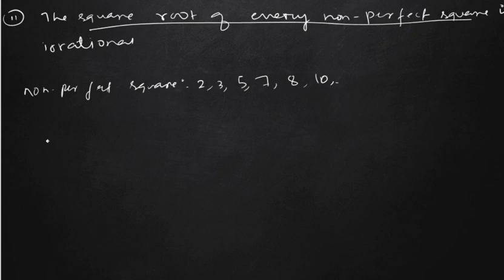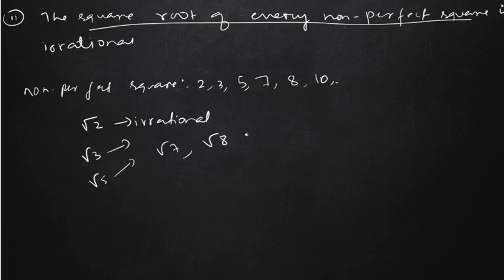So if we take the square root of a non-perfect square, it will be irrational. Root 2 will be irrational, root 3 will be irrational, root 5 will be irrational, root 7 will also be irrational, root 8. Now how can we write root 8? 2 times 4 is 8, 2 times 2 is 4. So one 2 is a pair, so it can be written as 2 root 2. Again, root 2 is irrational, and if we multiply any rational number by an irrational number, the result is again an irrational number. So this type of roots are known as irrational numbers.